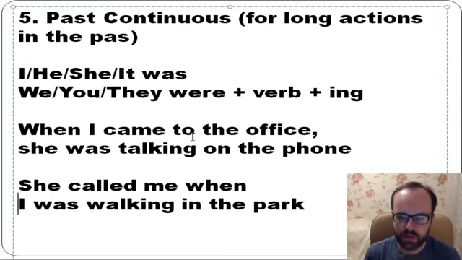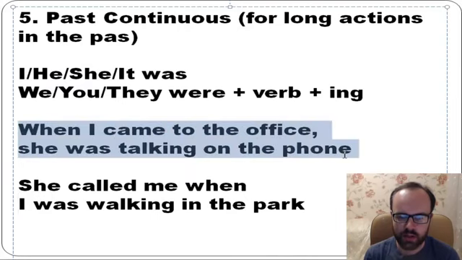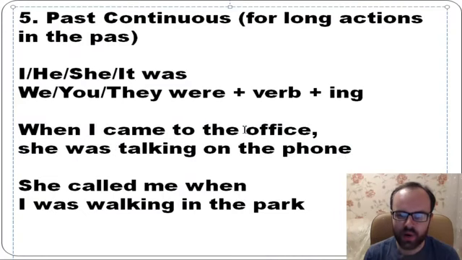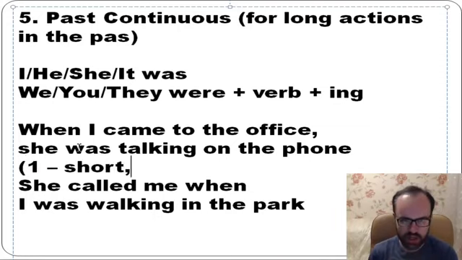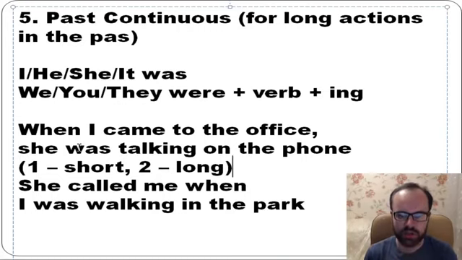When I came to the office, she was talking on the phone. So we use it if we have a sentence with two parts, or two clauses, with when. So when I came to the office, the first action is short, came, and the second action is long. She was talking on the phone, and then I came. Yeah, it's a short action.